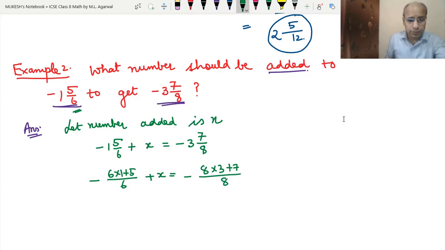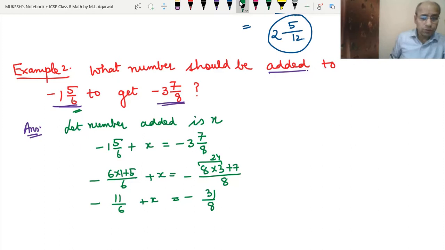So 6 into 1 is 6. First we multiply, then we add: 6 into 1 is 6, plus 5 is 11 upon 6, plus x equals minus, negative, 8 into 3 is 24, and 24 plus 7 is 31 upon 8.